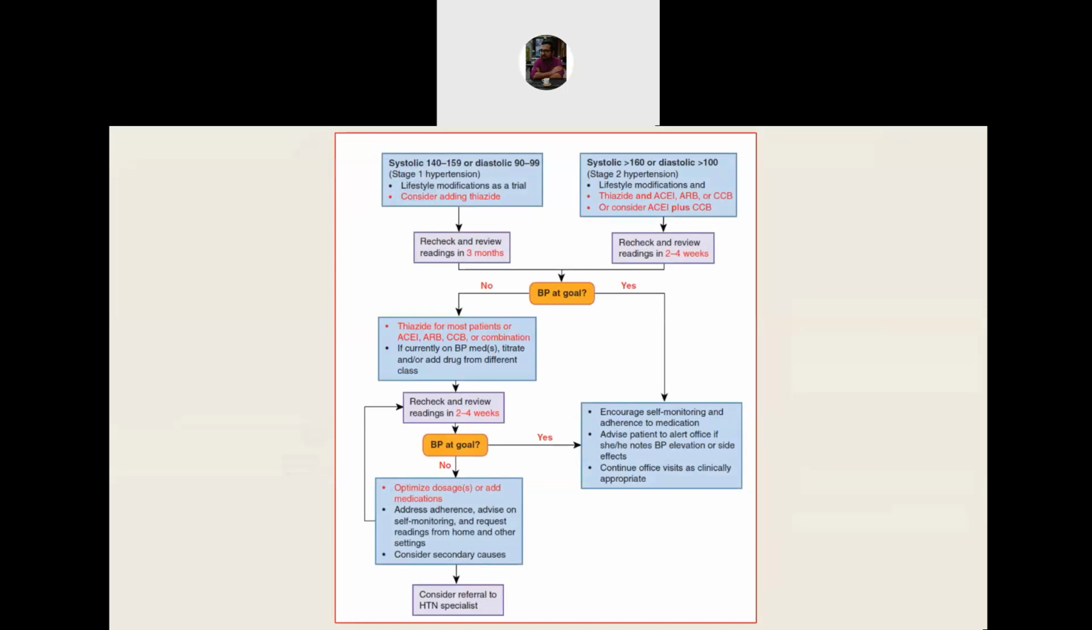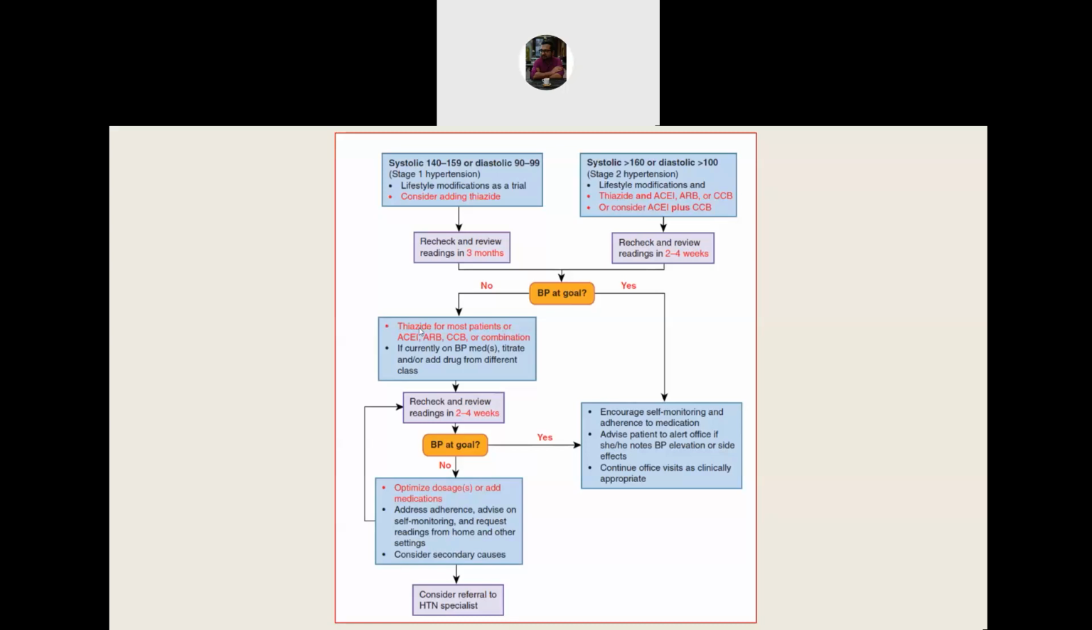The recommended algorithm that is proposed nowadays is, if a patient has stage 1 hypertension, along with lifestyle modification like low salt intake and regular exercise, add a thiazide. If it is stage 2 hypertension, you can add thiazide along with ACE inhibitor, ARB or calcium channel blocker, or you can consider ACE inhibitor plus calcium channel blocker. You review the patient. If the BP is maintained, then you continue that and encourage the patient to keep on monitoring the blood pressure. But if it is not maintained, then you make a different, rational combination of these medicines.